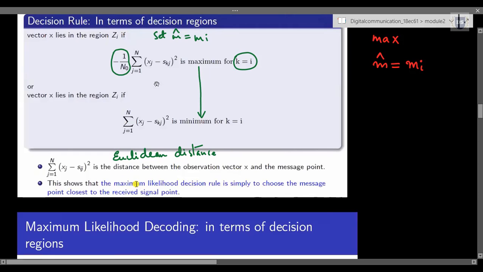So this shows that the maximum likelihood decision rule is simply to choose the message point closest to the received signal point.